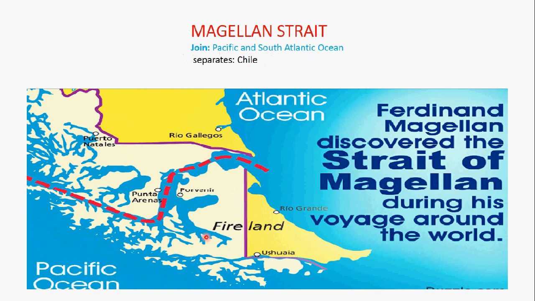Another strait is the Magellan Strait, in South America. There it joins the Pacific and the South Atlantic Ocean. Here is the Atlantic Ocean, and on the other side is the Pacific Ocean. Both are joined by a small strait known as the Magellan Strait. Ferdinand Magellan discovered the Strait of Magellan during his voyage around the world, and it separates Chile and the islands of Argentina and Chile.